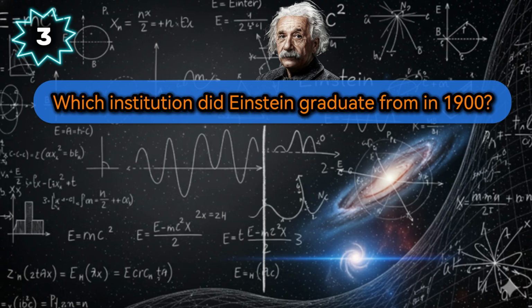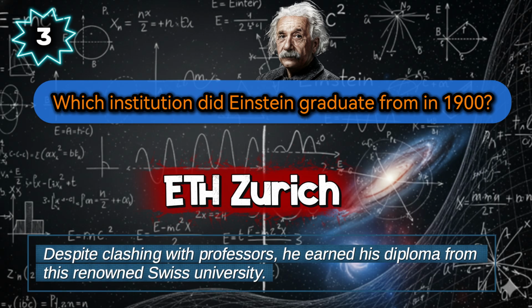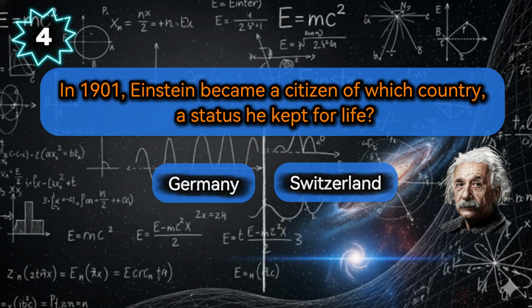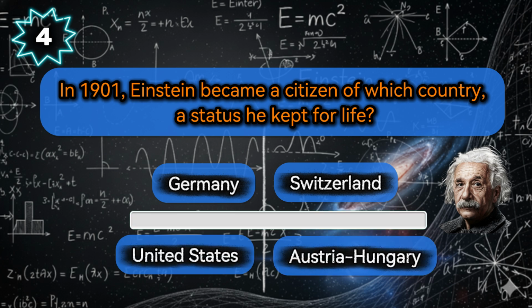He graduated from the Swiss Federal Institute of Technology Zurich. Despite clashing with professors, he earned his diploma from this renowned Swiss university. Let's talk about his citizenship. In 1901, Einstein became a citizen of which country, a status he kept for life? Your choices are Germany, Switzerland, the United States, or Austria-Hungary.